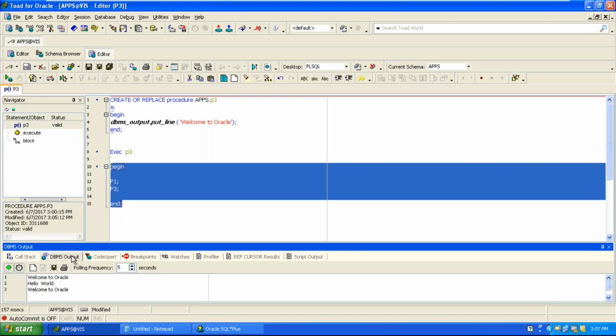DBMS output. So for P1 the output is hello world, P2 the output is welcome to Oracle. You're asking whether the compilation is only for packages? Not only for packages, compilation is there for procedures, for functions, for triggers, for packages. For all these codes, you need to compile them first before executing. Is this clear?